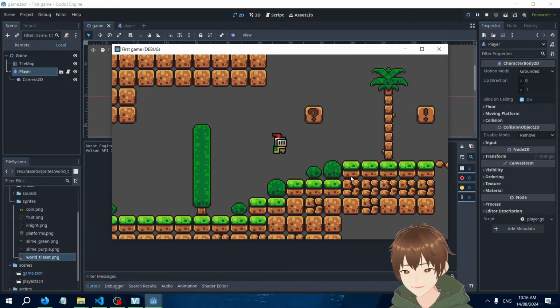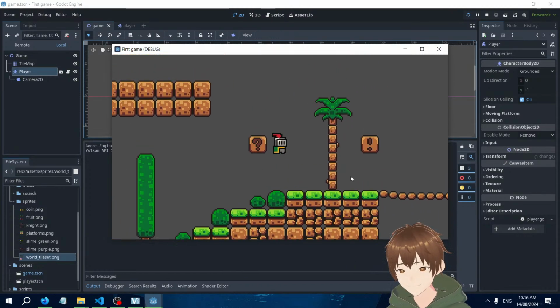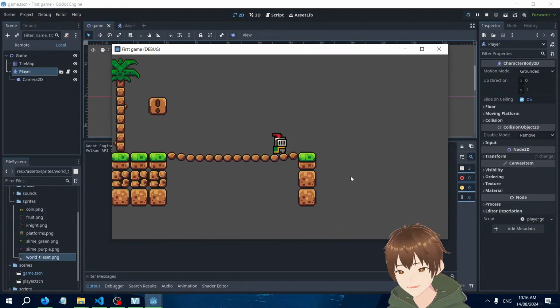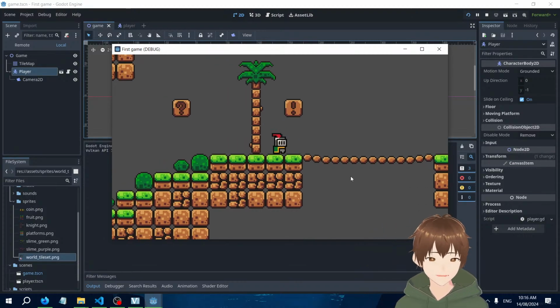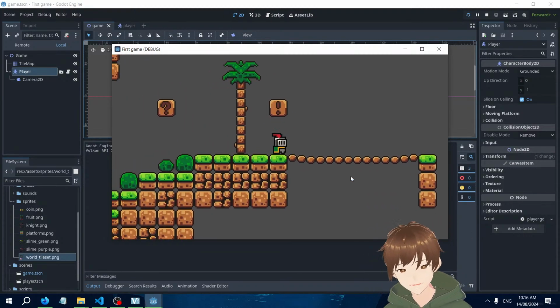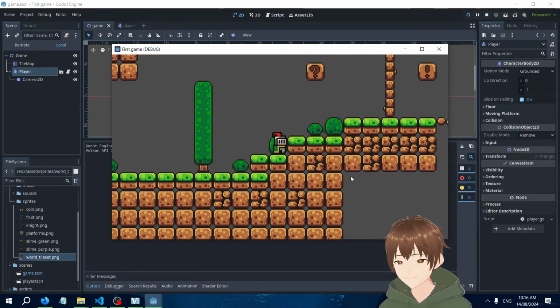Woo! Look at that, guys. How do you guys like my bridge? Look at that. This is awesome. This is awesome. I like this.